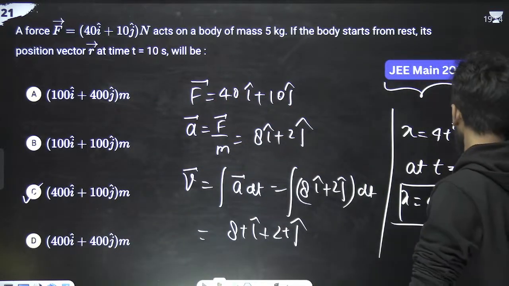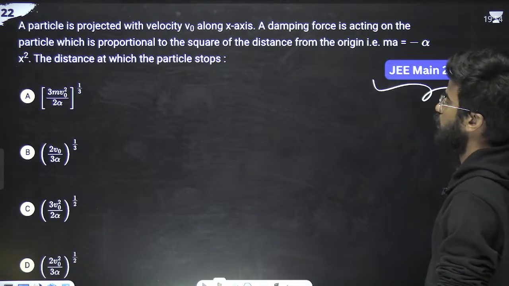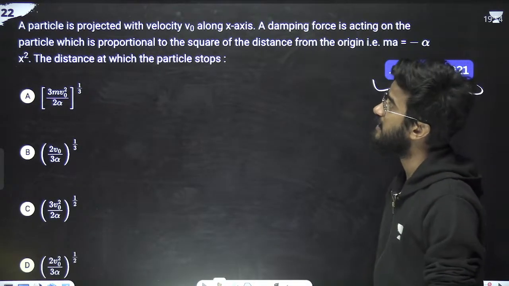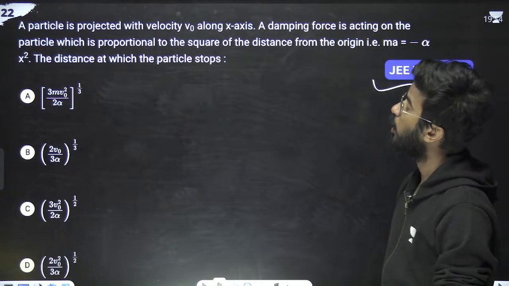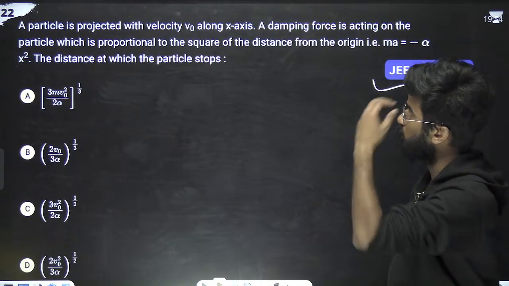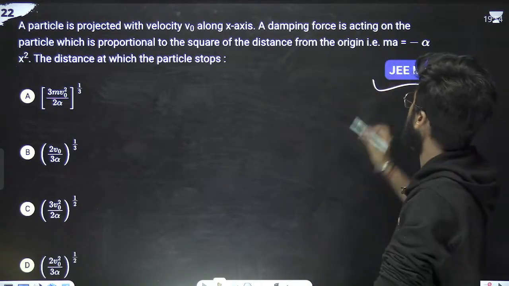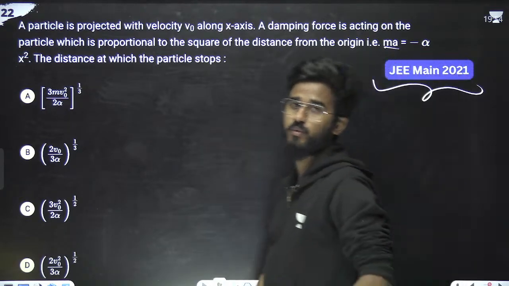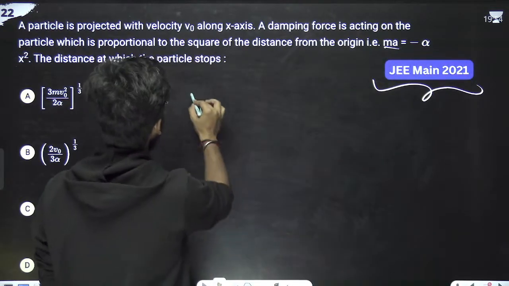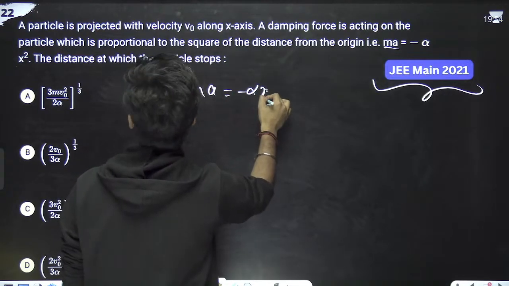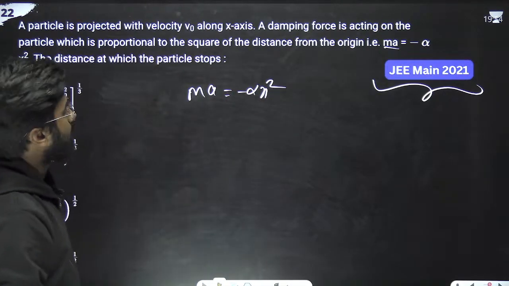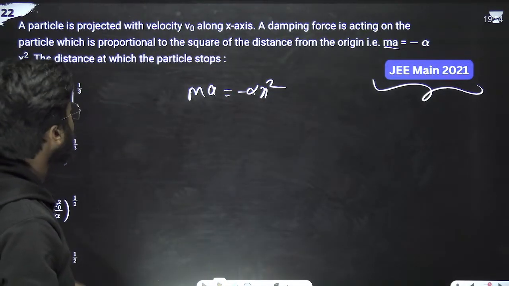Next question. JEE 2021. What the question is saying? A particle is projected with velocity v0 along x-axis. A damping force is acting on the particle which is proportional to the distance from the origin. It means ma is equals to minus alpha x square. Okay. We have to calculate the distance.